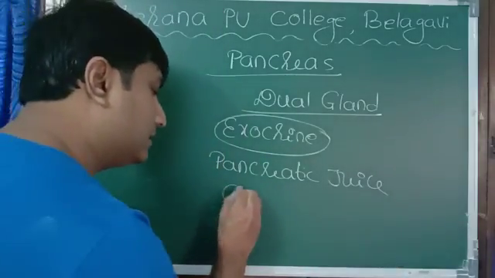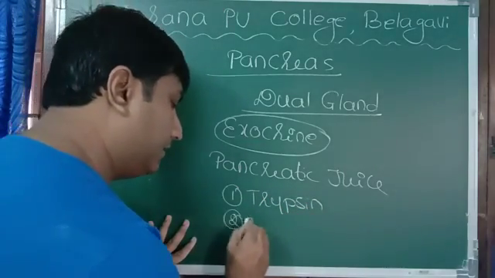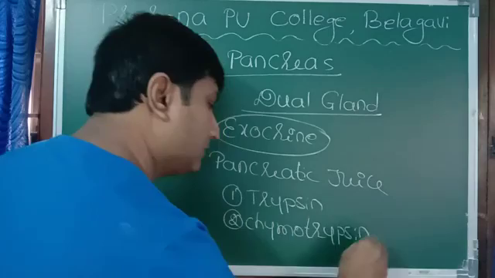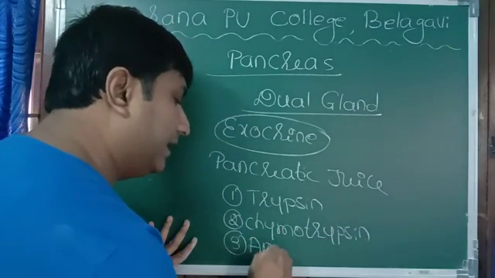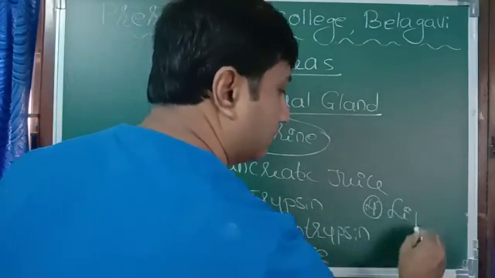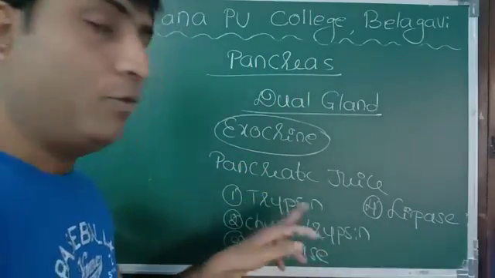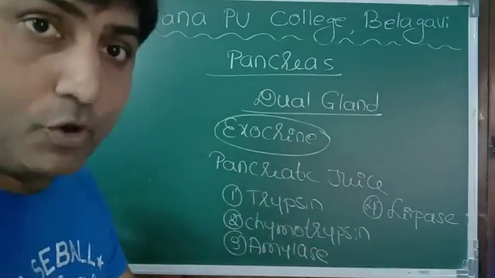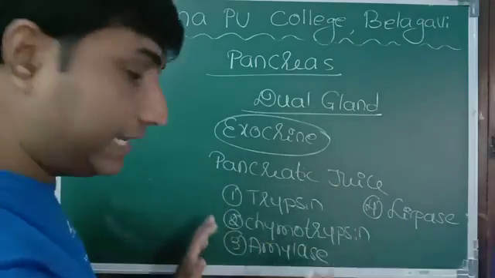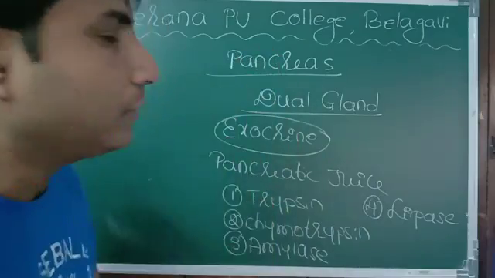One is trypsin, chymotrypsin, then pancreatic amylase, lipase. Trypsin acts on protein, chymotrypsin acts on protein, amylase acts on carbohydrate, and lipase acts on lipid. So all these are digestive in function, and these are enzymes present in pancreatic juice and released by the exocrine part of the pancreas.